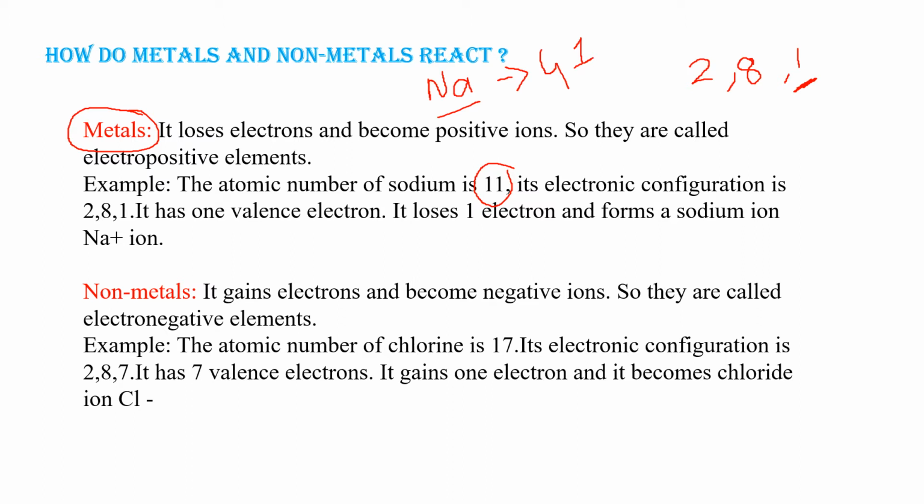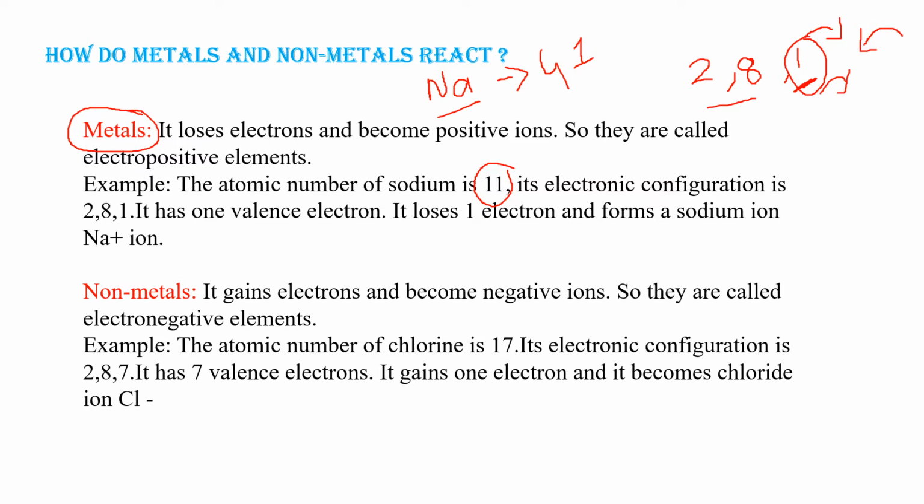You know very well that only the electron present in the outermost shell will be involved in bonding. Either it will lose its electron or it will gain an electron. Here, sodium has one electron in its outermost shell. So what will happen? It will lose its one electron and become stable, 2, 8. If the shell is completely filled, it is stable. So it will lose its electron.